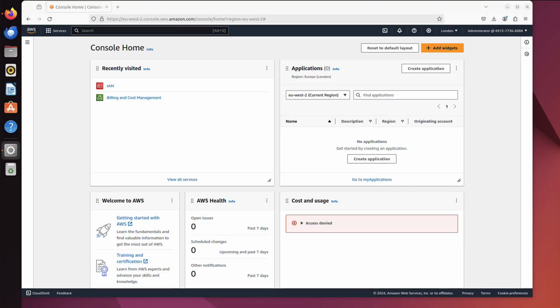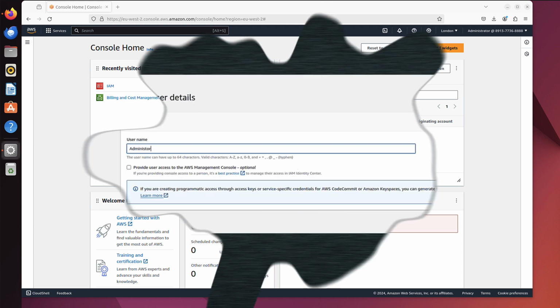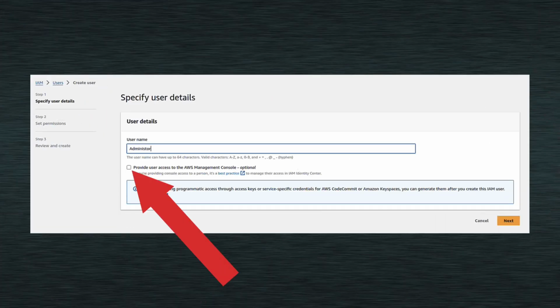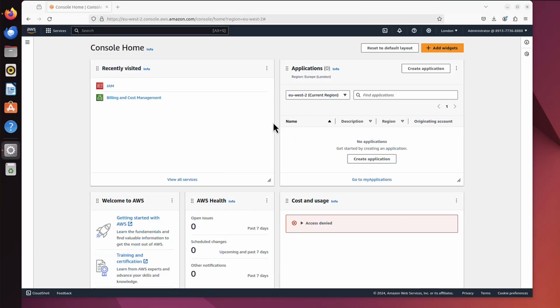In the previous video, we created the IAM user, and we are now logged in as an IAM user. It's called administrator, and this is our account number. But remember when it asked if we need console access? This is the AWS console, and it asked us if we want to access it at all. This at first sight might look ridiculous, because somebody would say, of course we want access to that, yes? But not every user will need this access, because AWS also has programmatic access, and everything we can do here, we can also do programmatically from some remote location. And instead of trying to explain that, let me just show you. Simply, that's the easiest way.